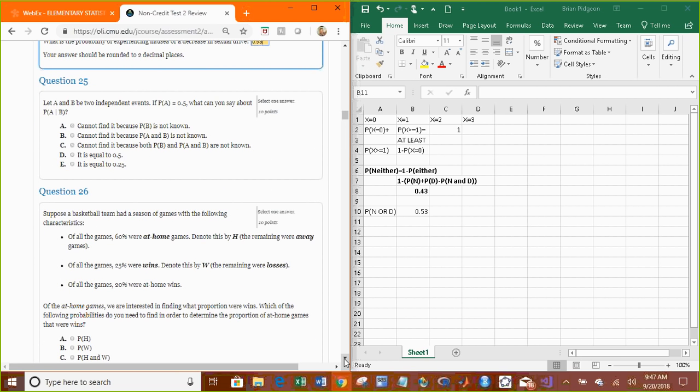So let A and B be two independent events. If the probability of A is 0.5, what can you say about the probability of A given B? If they're independent, the fact that B has already occurred should not matter. Therefore, it's equal to the probability of A. 0.5.